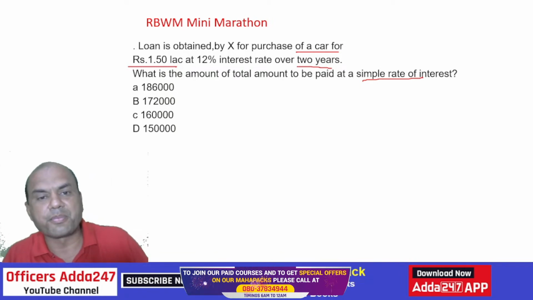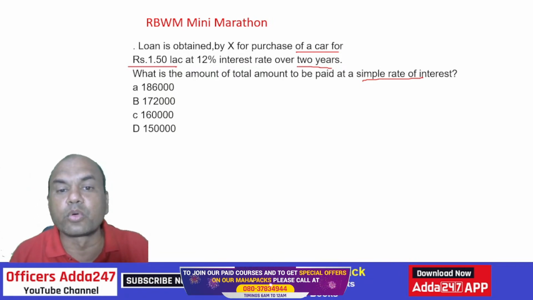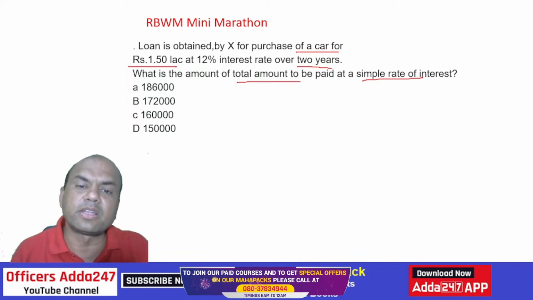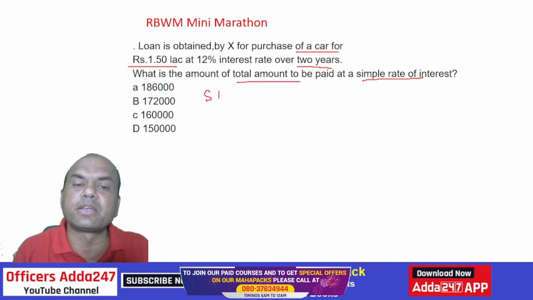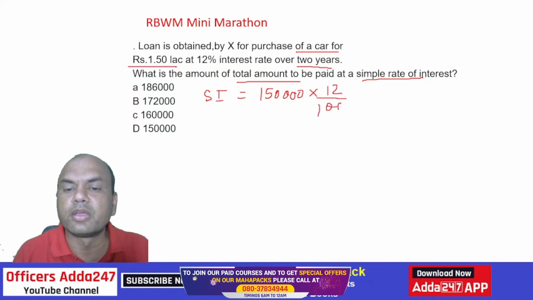So the customer has got a loan of 1.5 lakhs at a 12% rate of interest over 2 years. So what is the total paid by that customer? What is the total amount to be paid at simple interest? So firstly, you'll have to calculate the simple interest. 12% and 1.5 lakhs. So 150, 1, 2, 3, into 12 upon 100, into 2 years.